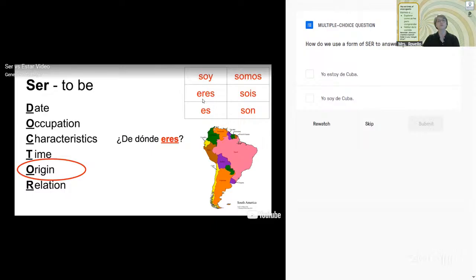¿De dónde eres? Eres is the tú form. Where are you from? So we would say, I am from, and therefore our answer would be which one? Would it be A or B? You have the chart up on the screen. How do we say I am from Cuba? Pop it in the chat for me. A or B?